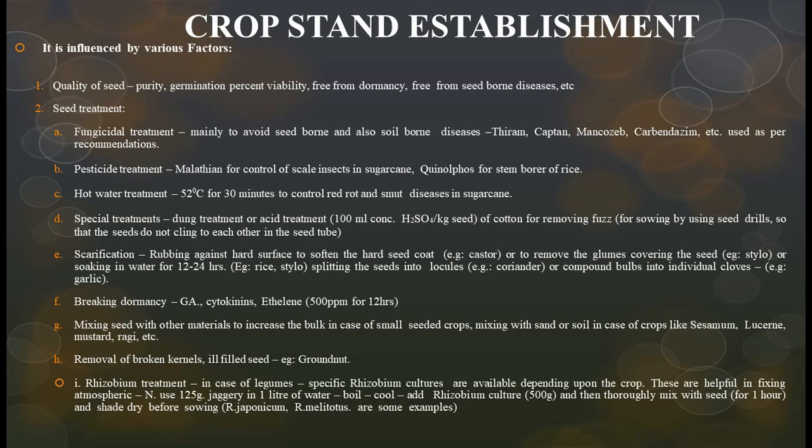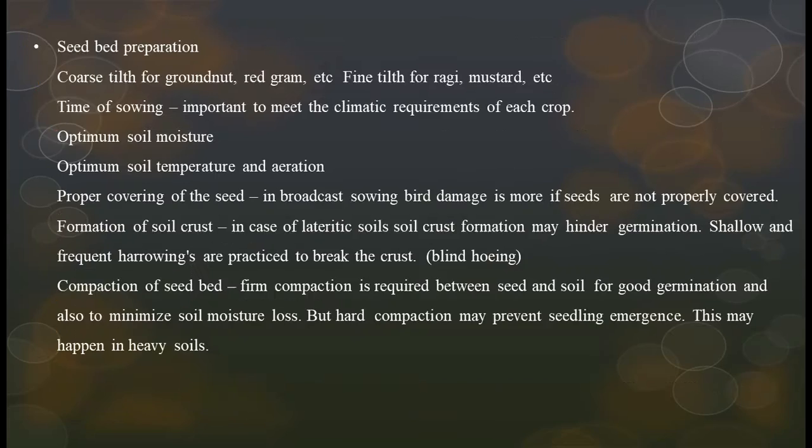Okay, friends, which are the legumes, you have to find out later, and I will explain what are the legumes, cereals, and pulses. Rhizobium treatment in case of legumes. Specific rhizobium cultures are available depending upon the crop. These are helpful in fixing atmospheric nitrogen. Use 120 grams jaggery in 1 liter of water. Boil, cool, add rhizobium culture, and then thoroughly mix with seed and shade dry before sowing. Rhizobium japonicum, Rhizobium meliloti are some examples. Okay, friends, we will discuss this rhizobium treatment later.